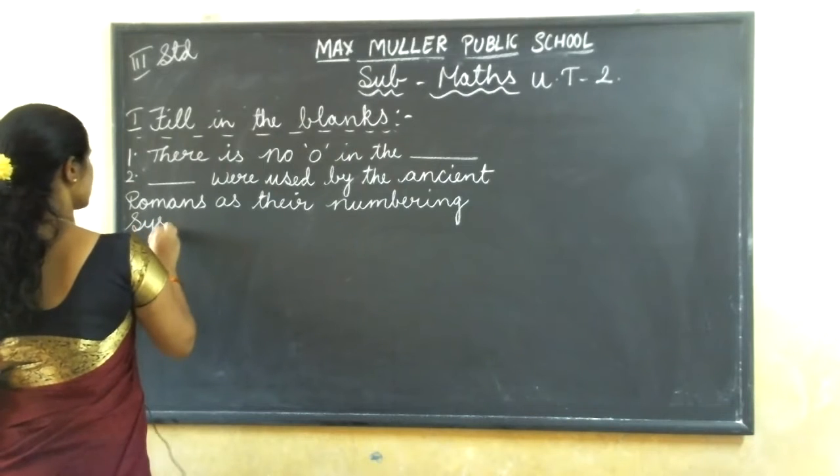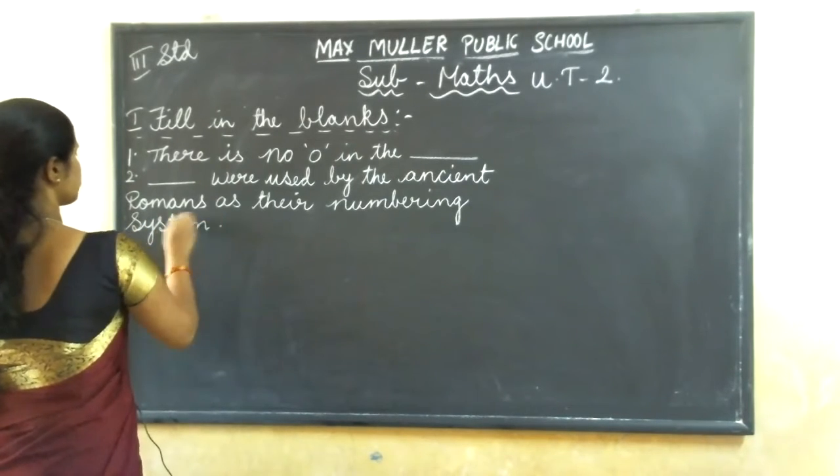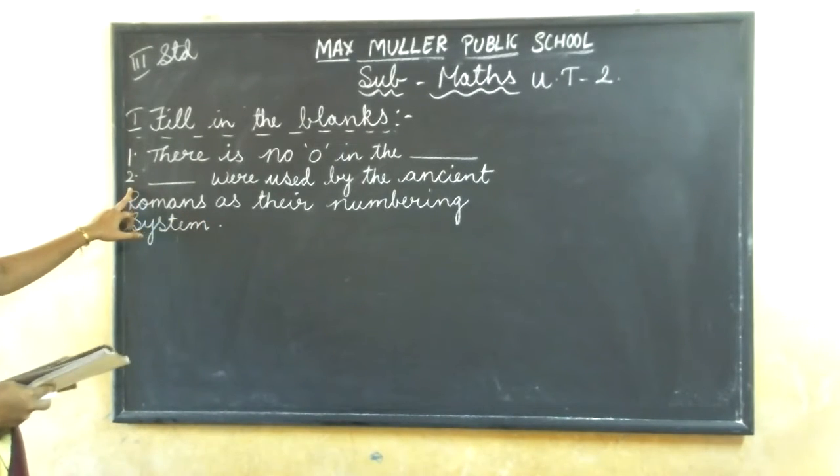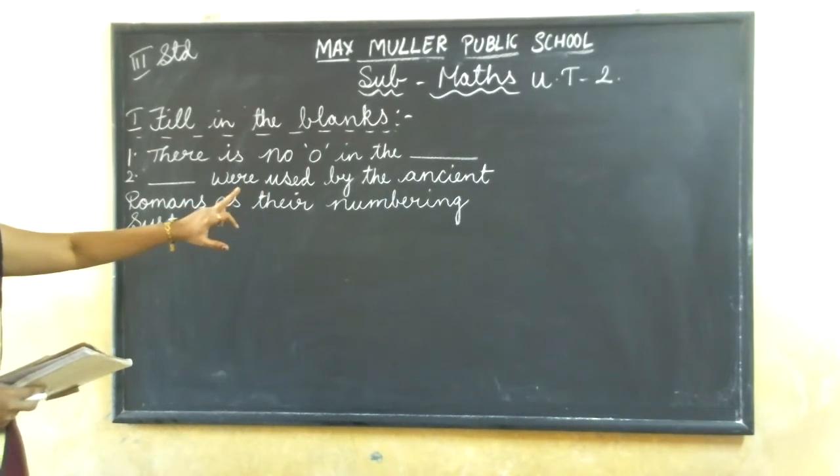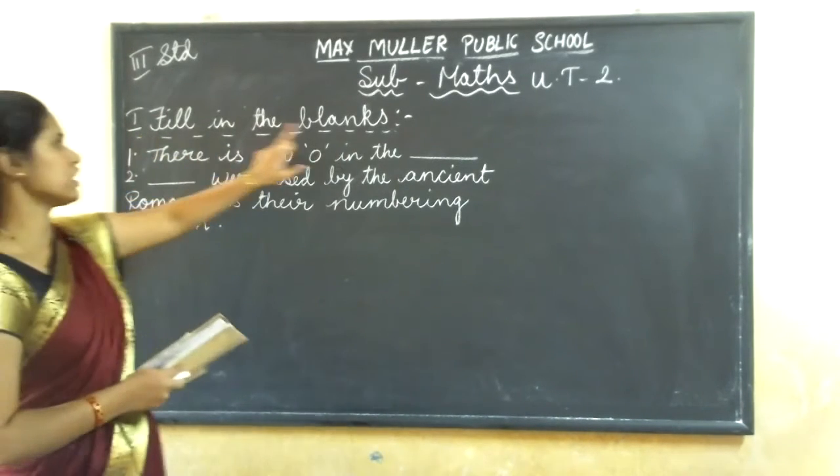Write only the answer. If you have finished the first one, write the second one and write only the answer. Don't copy this one, everything. Understood, all of you? First main, filling the blanks.